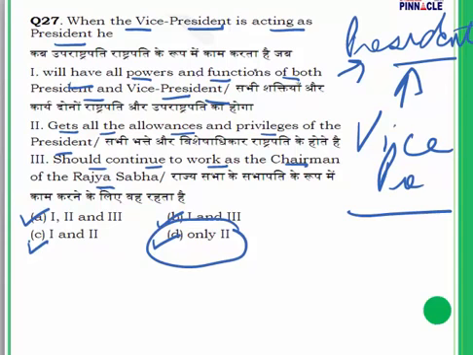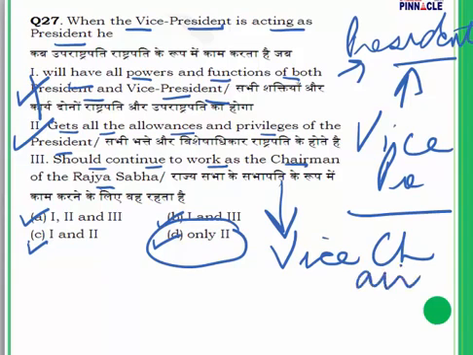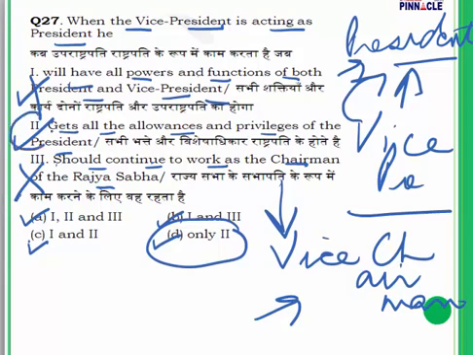So will he have all powers and functions of both? No, he will only have the powers of the president. As long as he remains the president, he will get all allowances and privileges of the president. Yes, this is right. The first was incorrect. And in the third one, he will continue to work as the chairman of the Rajya Sabha. This is incorrect. The Rajya Sabha has a vice chairman also, and immediately the vice chairman will take over as the chairman of the Rajya Sabha once the vice president takes over as the president. So in this case our answer is only 2. So my answer is D.